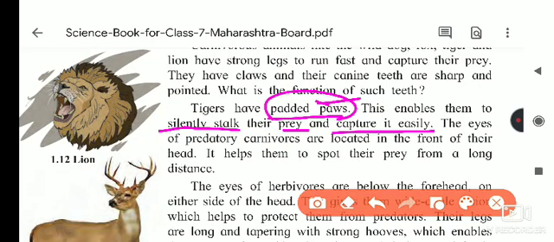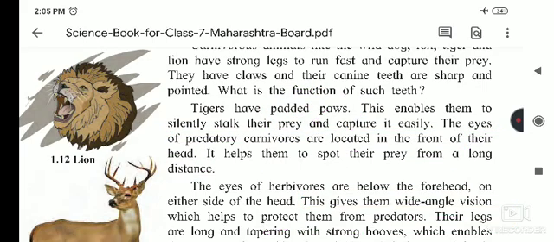Eyes are located in front of their head, and it helps them to spot the prey from a long distance. Okay, now these are the adaptations in the herbivorous animals.